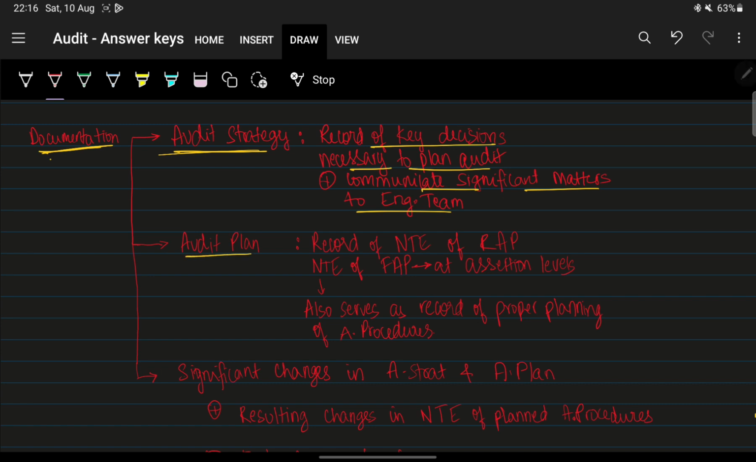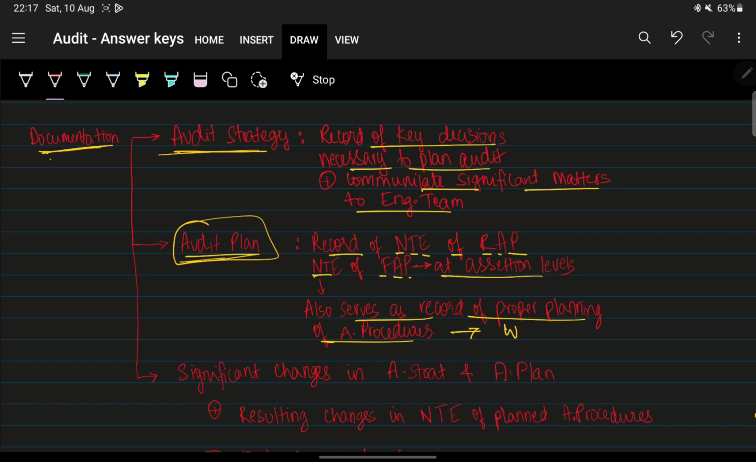Next, what is the documentation of the audit plan? A documented audit plan is a record of the nature, timing and extent of risk assessment procedures and the nature, timing and extent of further audit procedures at the assertion level. It also serves as a record of proper planning of audit procedures which can be reviewed before performance.